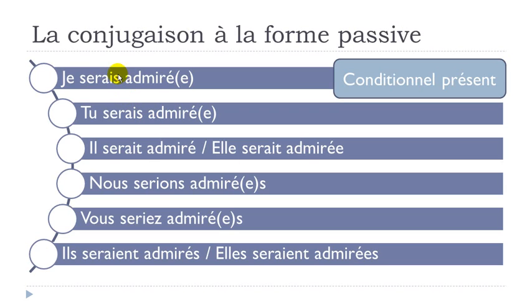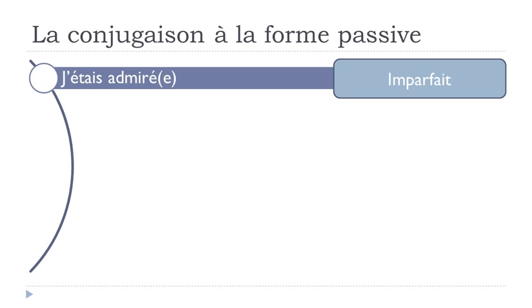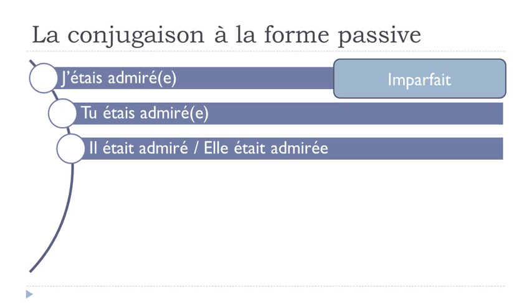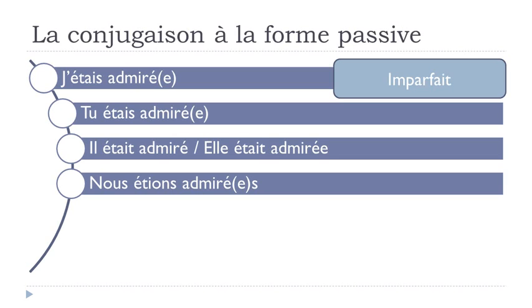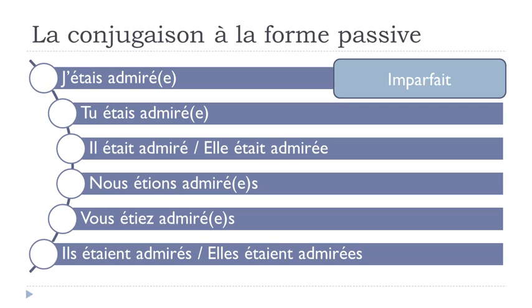Okay, so same thing here. If you look carefully, it's only the verb être that will change. And then the imparfait form would be j'étais admiré, tu étais admiré, il était admiré, elle était admirée, nous étions admirés, vous étiez admirés, ils étaient admirés, elles étaient admirées.